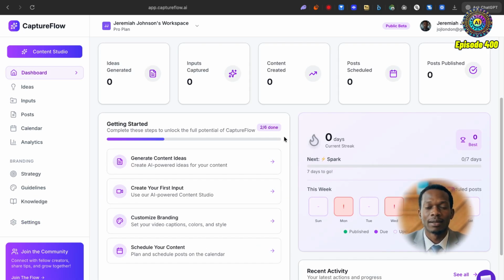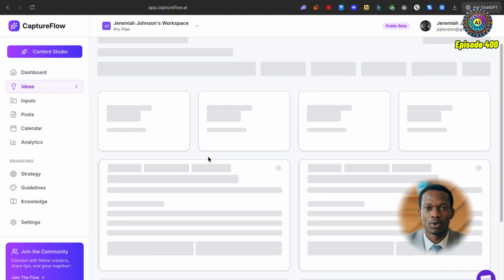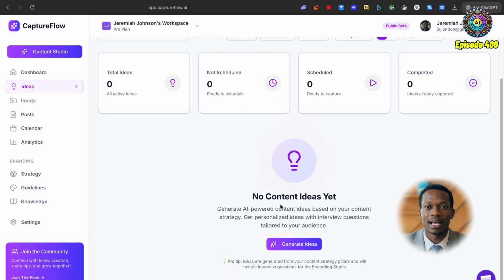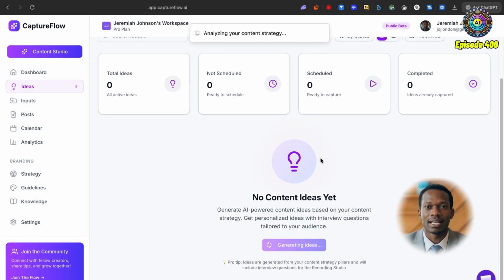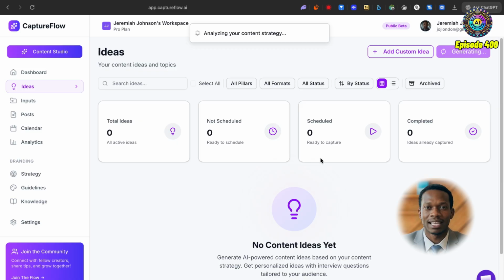So I've now connected my LinkedIn, and I'm just going to start following these 6 steps to get started with CaptureFlow. I'm going to click on this button here to start generating some content ideas. I'm going to click generate ideas, and CaptureFlow is going to begin analyzing my content strategy. I believe this will be based off of my LinkedIn profile, which I've connected, and it's going to start presenting some content topics that I can use to present myself in the best light for my audience on LinkedIn.